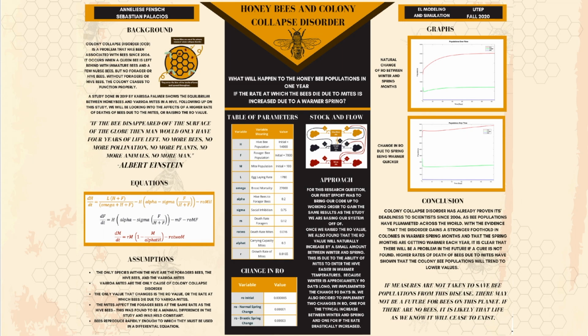Here's our final presentation poster. To the top left, you can see the background, which was a basis and inspiration for doing this study. Below that are equations and assumptions that led us to our results. In the middle, you see our table of parameters, as there were many, and right below that, you see our change in RO. To the right, you see our stock and flow diagram, as well as our approach. And to the far right, you see both our graphs, so you can analyze what the change in RO did